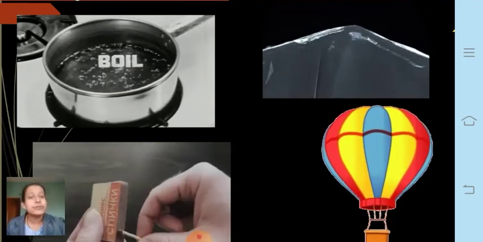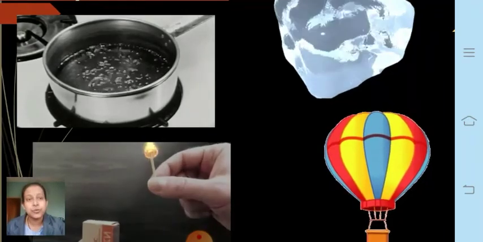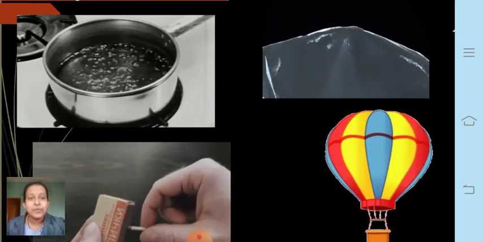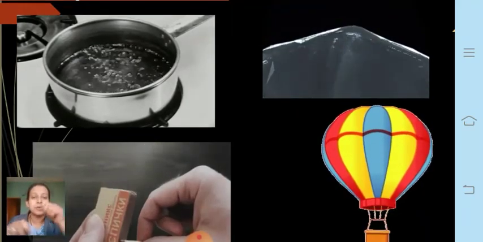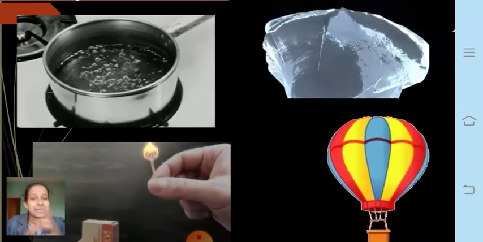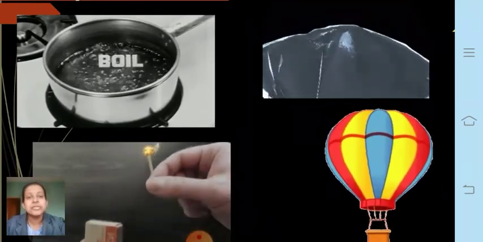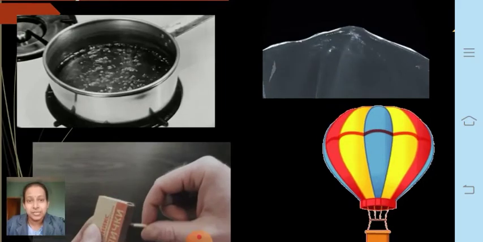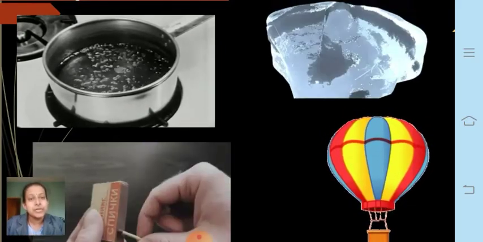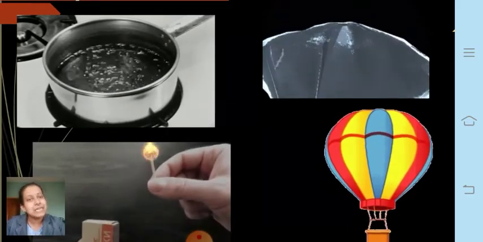Fine. Then due to the friction also, heat is generated. You can see the matchstick. When the matchstick is hit on the matchbox, you find that the matchstick burns. So this is also another effect of the heat. That is, due to the friction, heat is generated, and due to heat, you can see that the matchstick gets lighted.